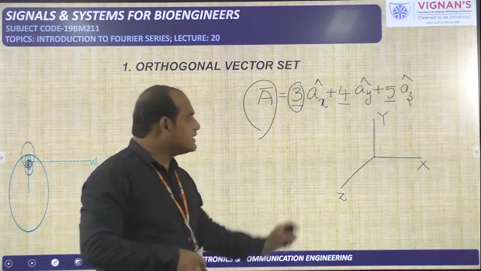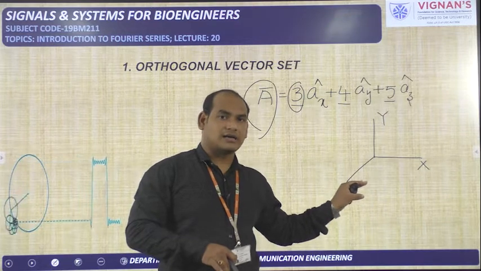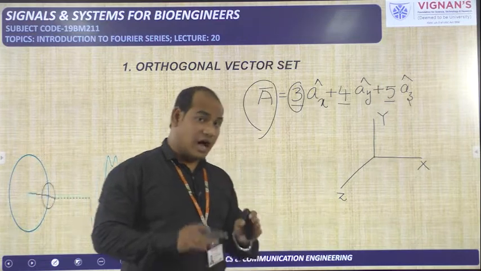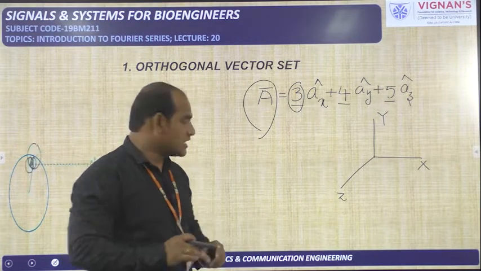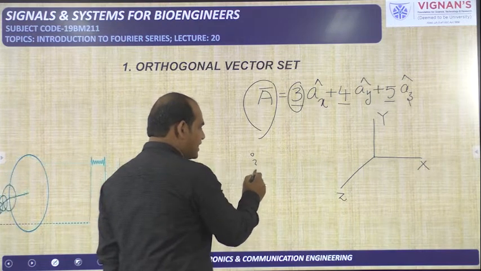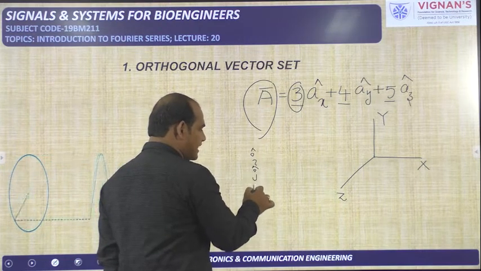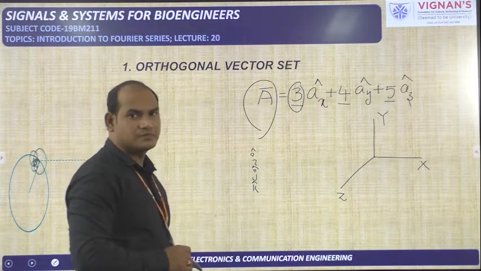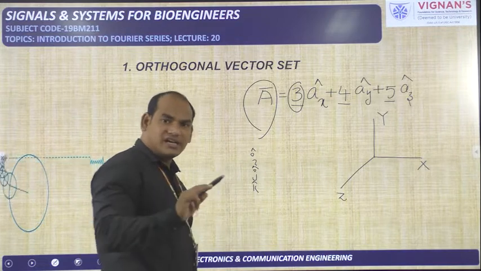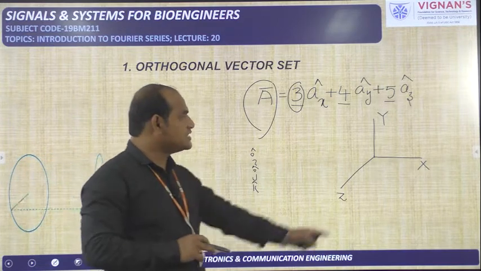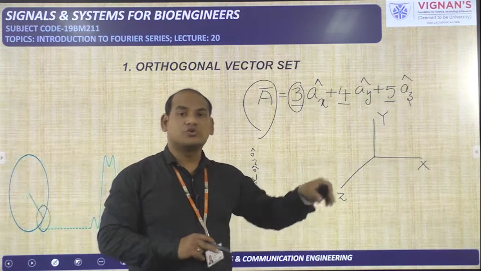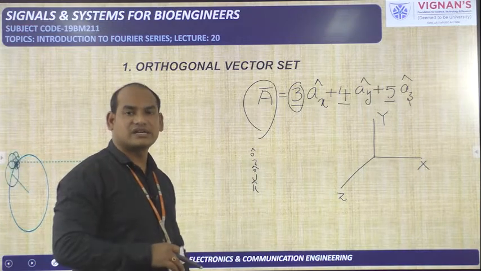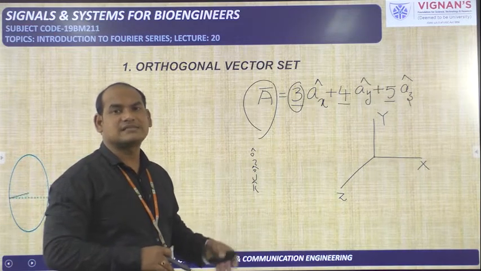That means these three unit vectors, which are in the directions of the x-axis, y-axis, and z-axis, are a complete set. I am talking about i cap, j cap and k cap. I am talking about these three. Or you can talk in terms of ax cap, ay cap, az cap. So we cannot take a fourth axis which is perpendicular to these three. That means the complete set is already over. So these three represent the complete set of unit vectors in the directions of the x-axis, y-axis, and z-axis.